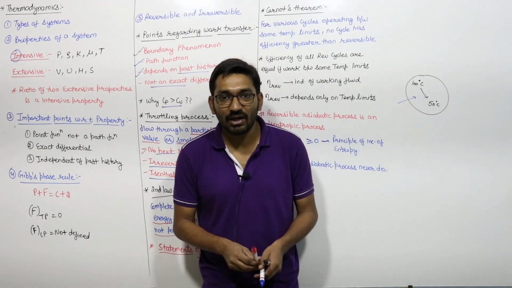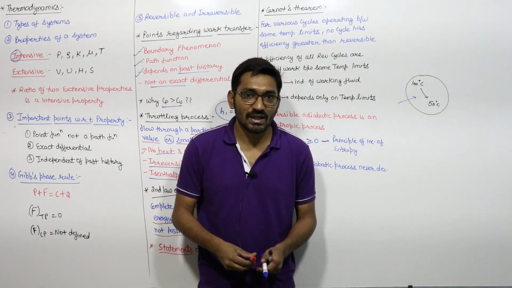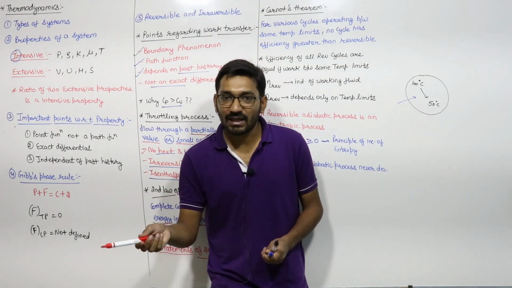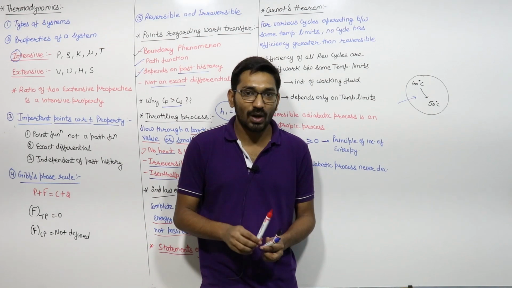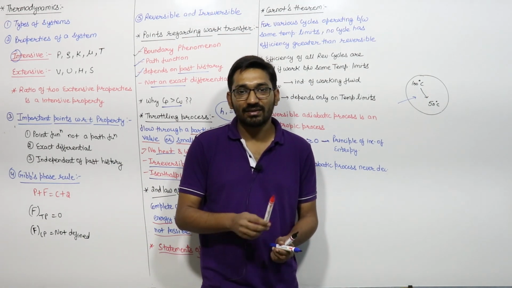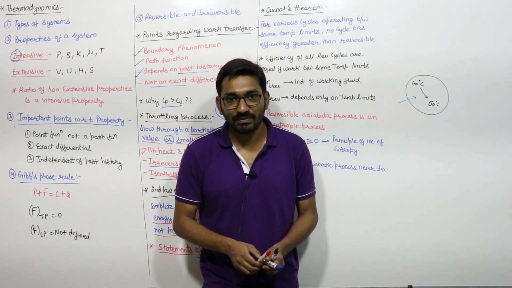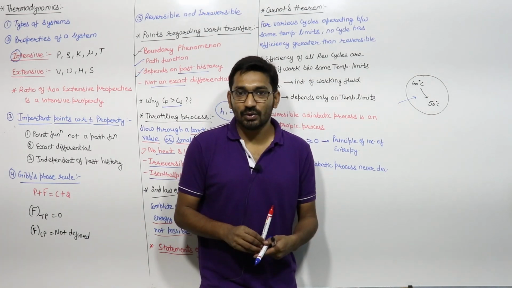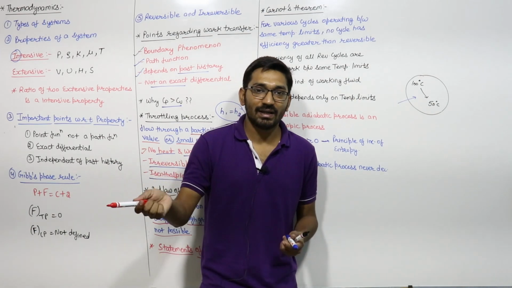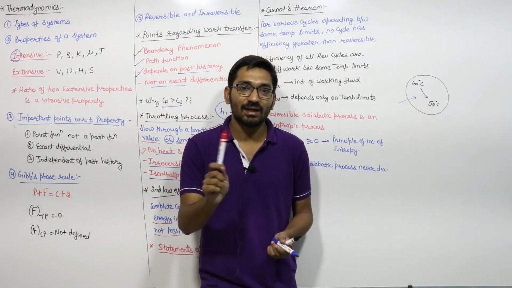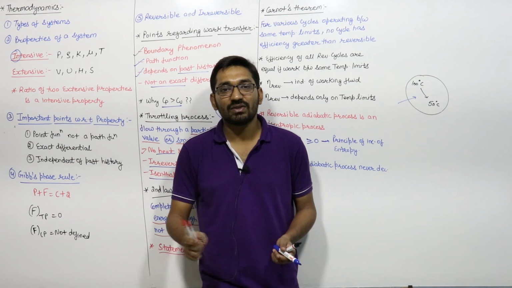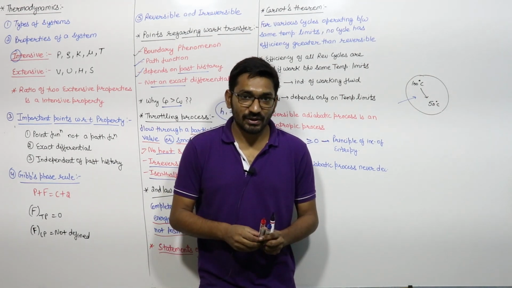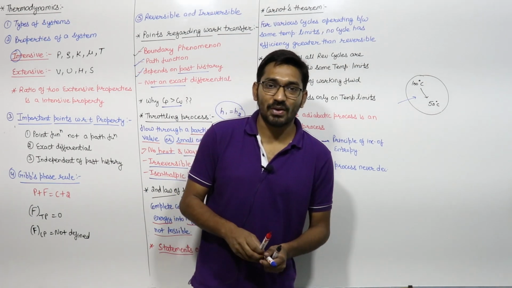Work is like kinetic energy, potential energy, electrical energy. These all are the high grade energy. So the heat cannot be completely converted into work in a cycle. That is the meaning of the second law of thermodynamics. Right? High grade energy can be completely converted into heat. You can completely convert any kinetic energy into heat. Complete conversion is possible, but the reverse is not true, that a low grade energy can be completely converted into high grade energy. It is not possible.